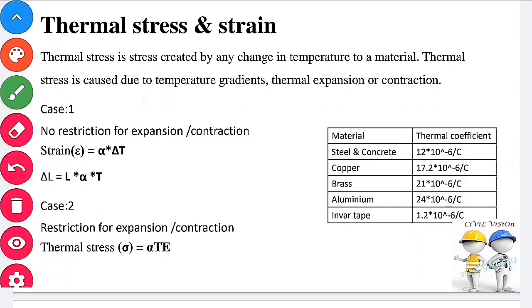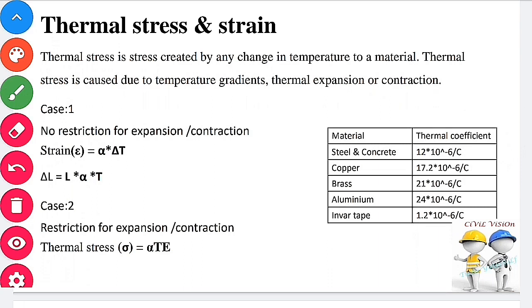Thermal stress and strain. Thermal stress is a stress created by any change in temperature to the material. Thermal stress is caused due to temperature gradient, thermal expansion or contraction. Case 1. No restriction for expansion and contraction. Therefore, strain equal to alpha del T. Change in length equal to L alpha T. When a bar is free to expand, then there will be no thermal stress due to change in temperature.